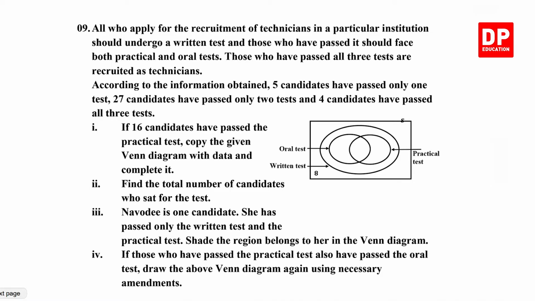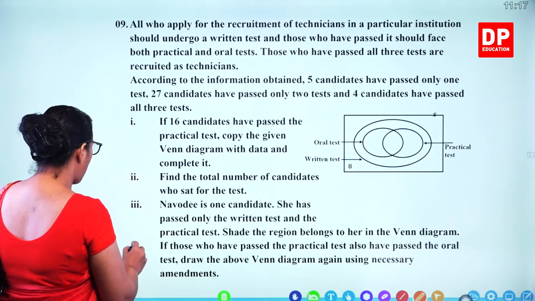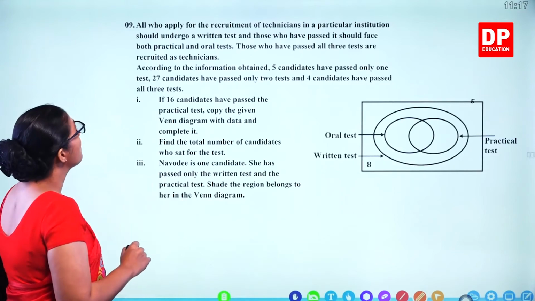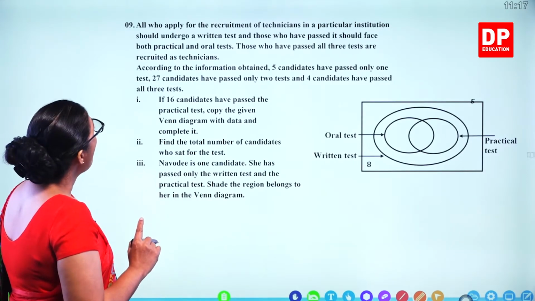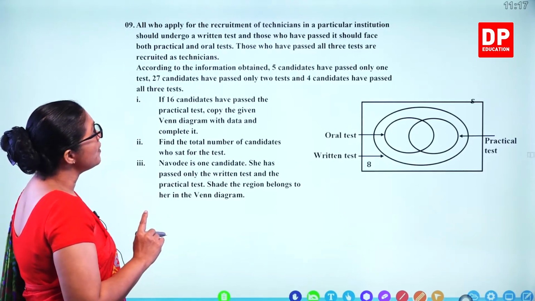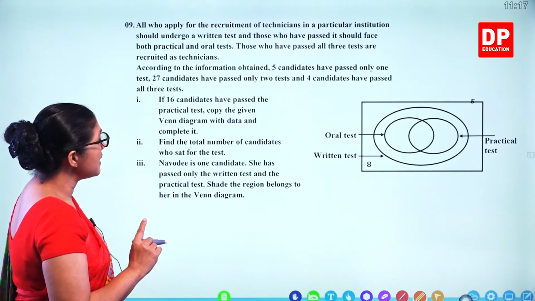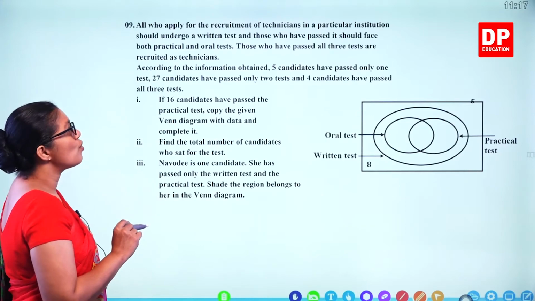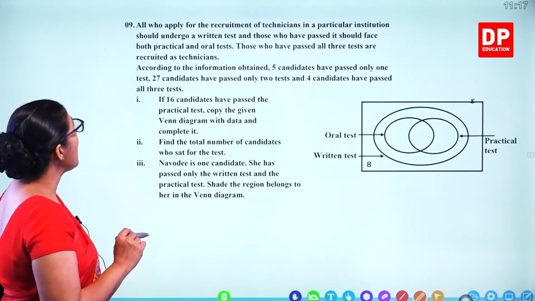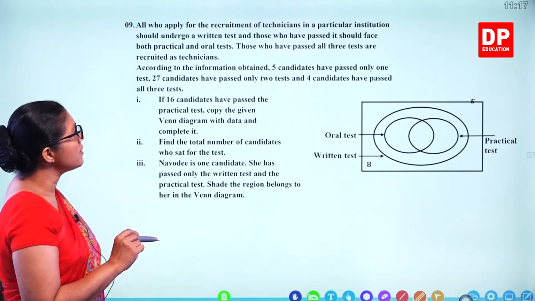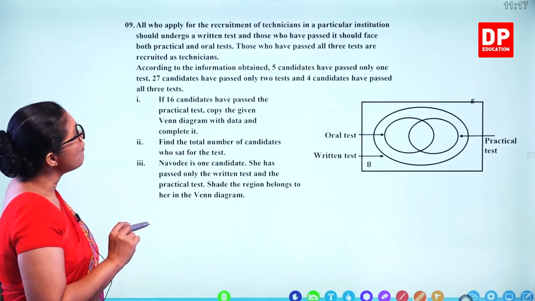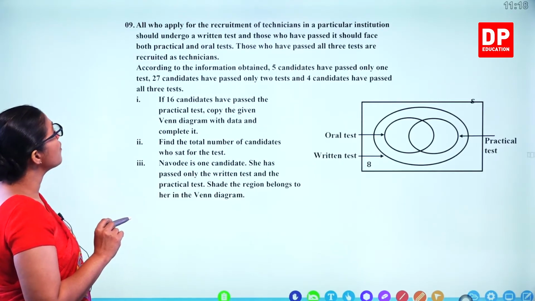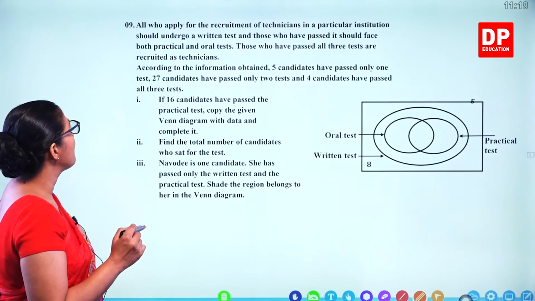Question number 9, that's about sets and Venn diagrams. So we'll do it separately. There are 4 parts. All who apply for the recruitment of technicians in a particular institution should undergo a written test, and those who have passed it should face both practical and oral tests. Those who have passed all 3 tests are recruited as technicians.